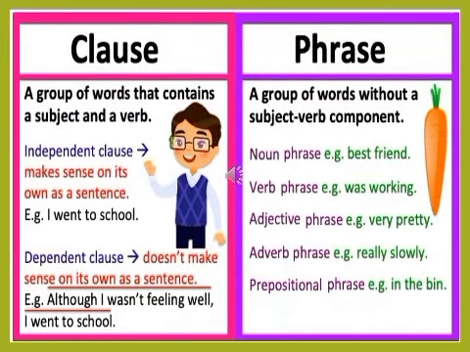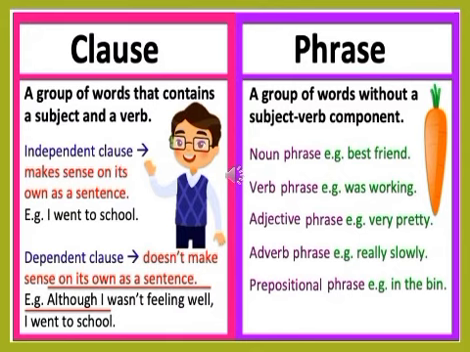First, the clause. A clause is a group of words that contains a subject and a verb. There are two types of clauses. The first one is an independent clause. An independent clause can stand alone and make a complete sentence. For example, I went to school. It has a subject, which is I, and a verb, which is went. It is a complete idea.